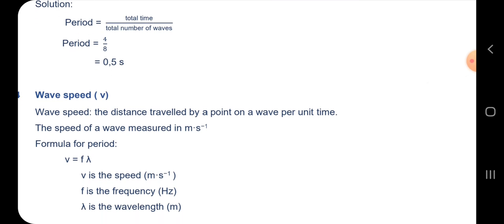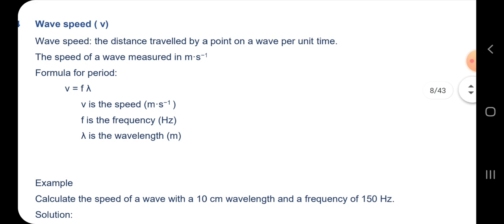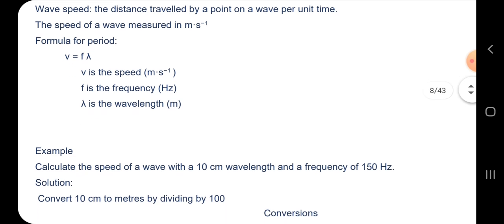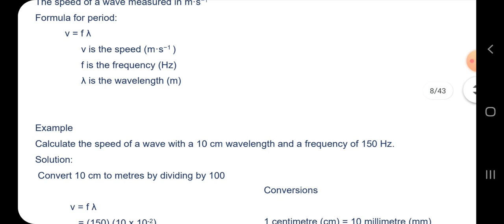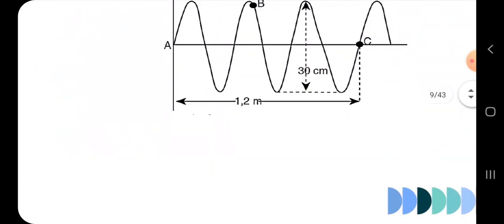And then there is wave speed. The wave speed is the distance traveled by a point on a wave per unit time. The speed of a wave is measured in meters per second. The formula is V equals F times wavelength, where V is the speed, F is the frequency, and the wavelength is the distance. So I'm going to show you the wavelength.